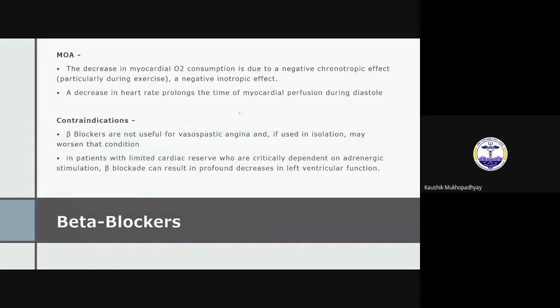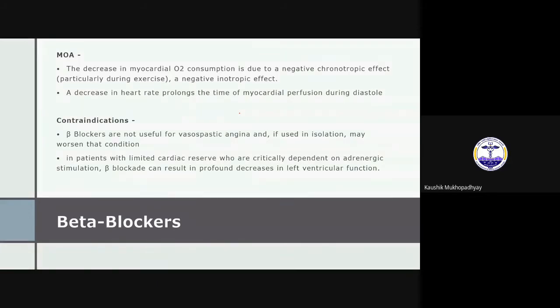So the mechanism, you can understand that basically it acts on the heart and it decreases the heart rate. So there is a decrease in myocardial oxygen consumption through its negative chronotropic effect, particularly during exercise. Basically the resting heart rate will not be affected mainly.